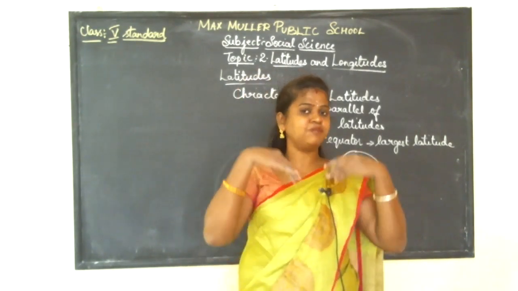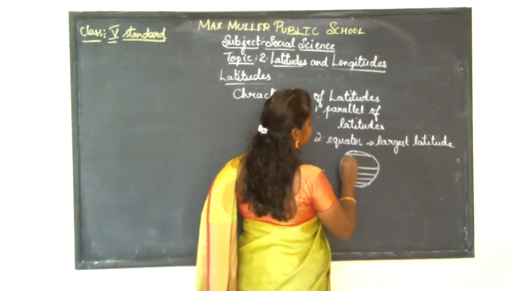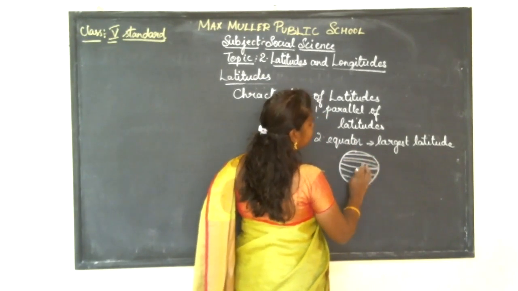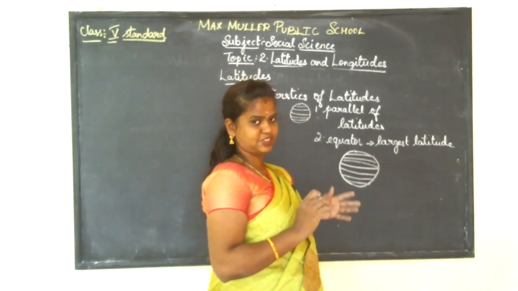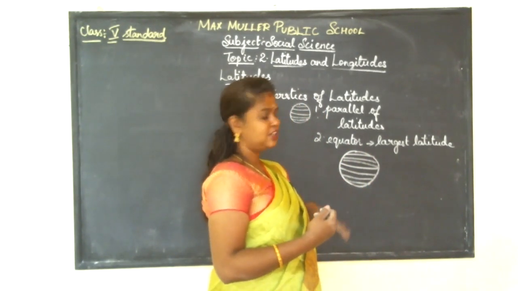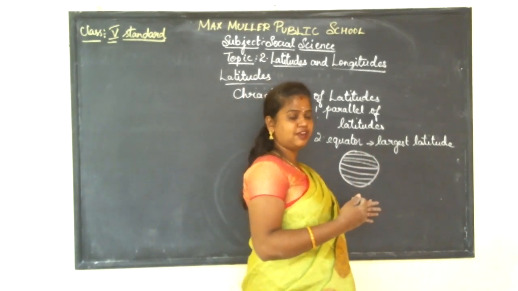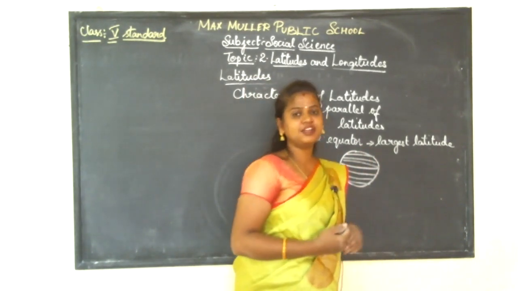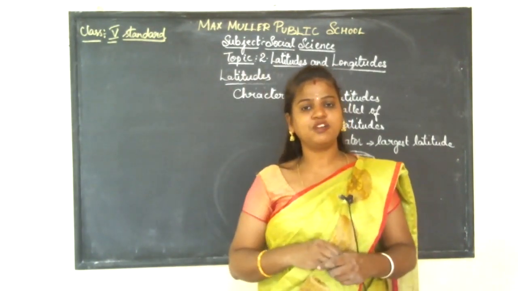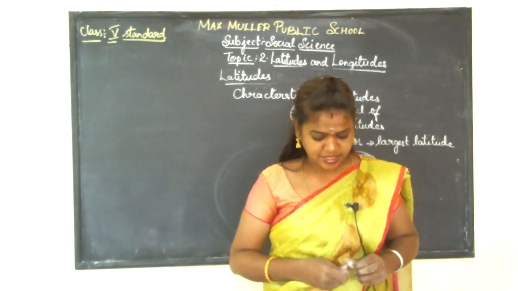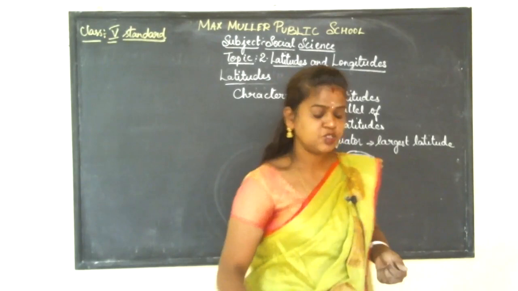This can be towards the north side or towards the south. The sizes of the imaginary lines, the latitudes, decrease as they move towards the north, as well as going south. By going further, the latitudes get decreased. So they reduce to a dot at the poles. So what happens here?